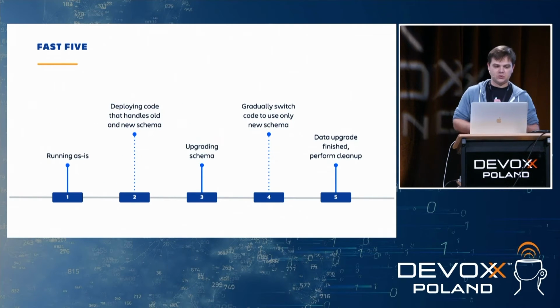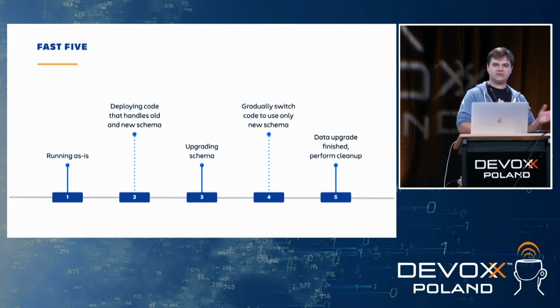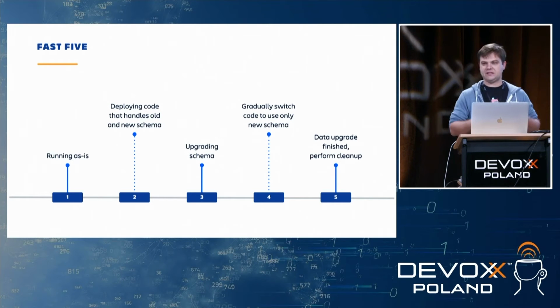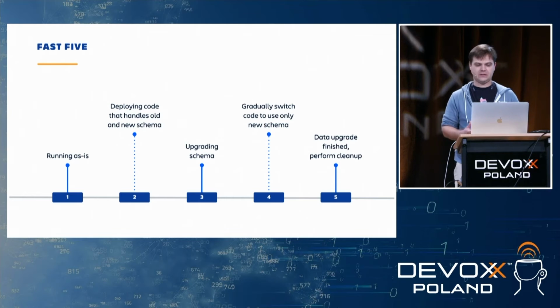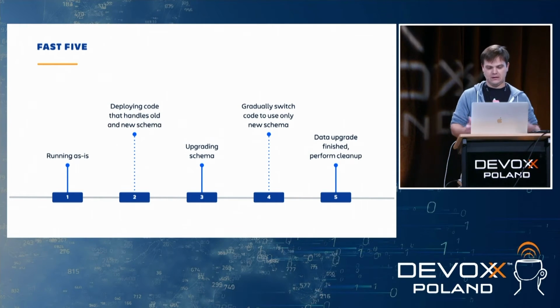So stage 1 is running as is. Stage 2 is deploying the code that handles both old and new schema, and we have some way of controlling which branch of this code is executed. Stage 3 is initiating the upgrade of the schema, stage 4 is switching the code to use the new schema, and stage 5 is back to stage 1.